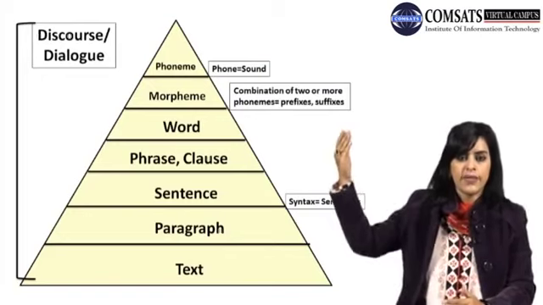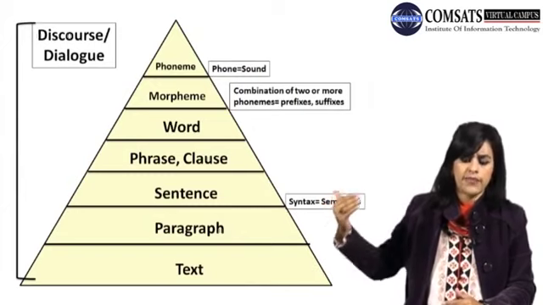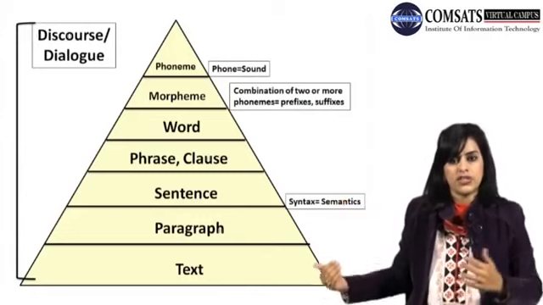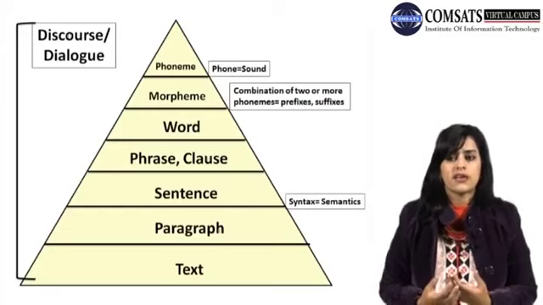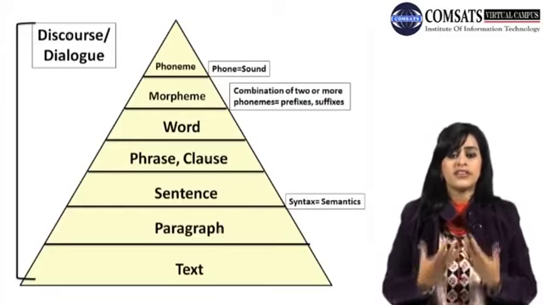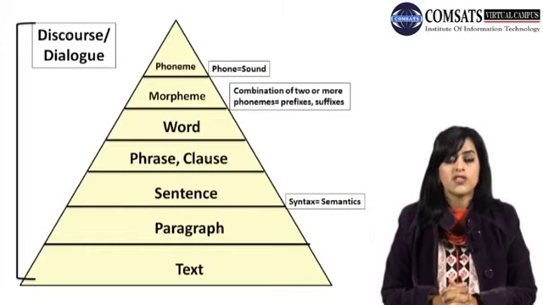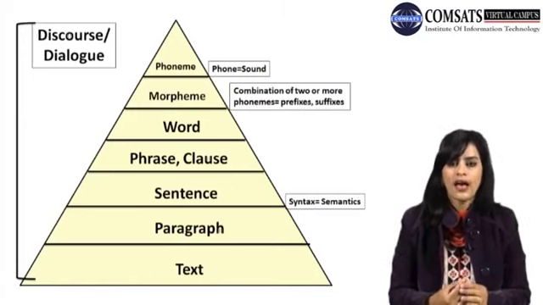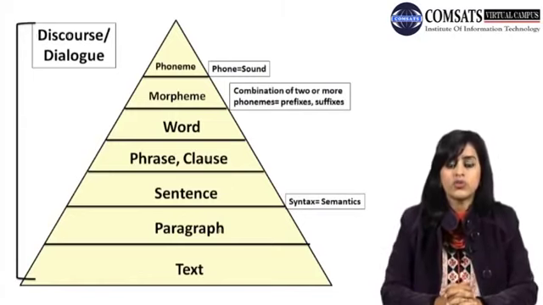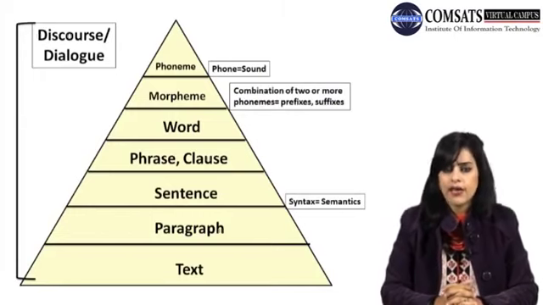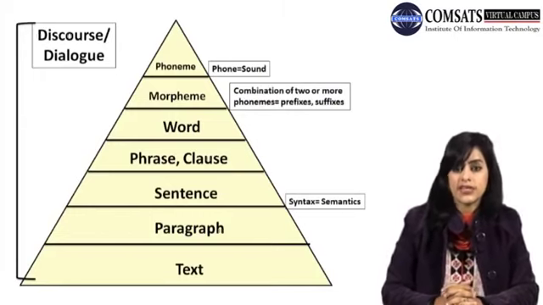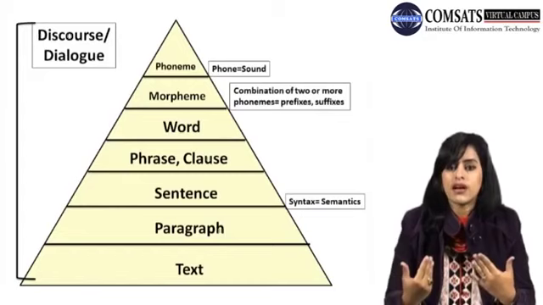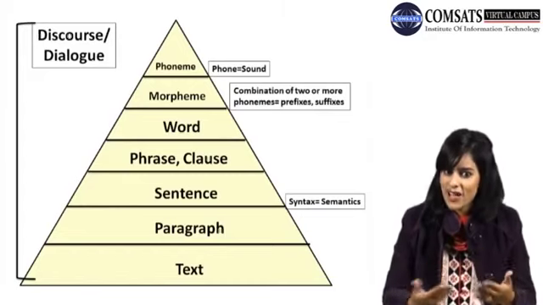So all of these steps, starting from phoneme, morpheme, then word, phrase, clause, sentences, then paragraphs, and then text, combine together to make a discourse or a dialogue. Because we communicate in our daily life through maybe the smallest sounds, like oo, ah, and then we also use words like yes, no, good, bad, and then clauses and phrases, as I have already given you one example, and then longer sentences, and sometimes we keep on talking as I am doing right now.